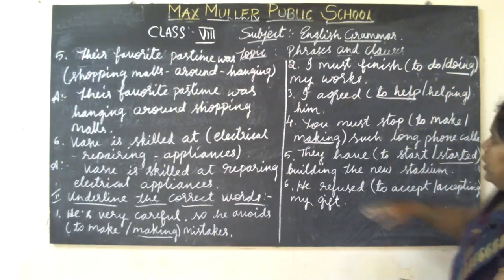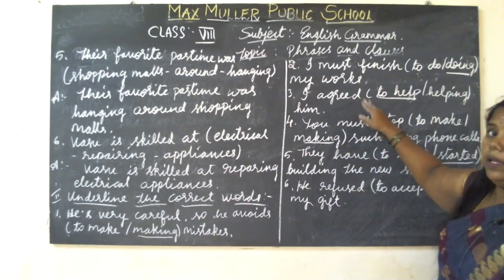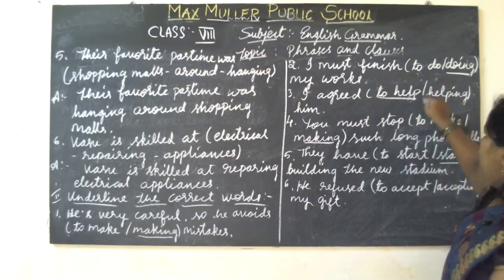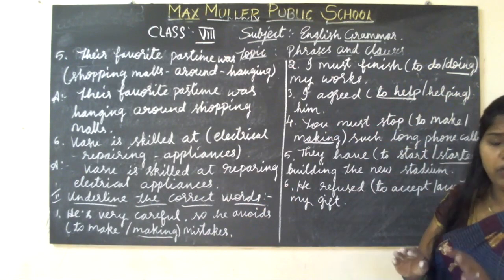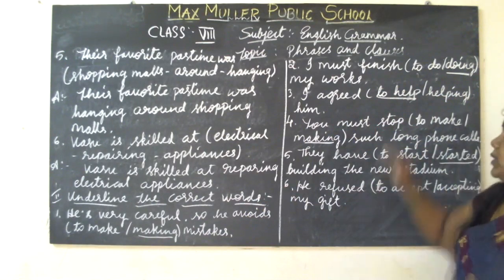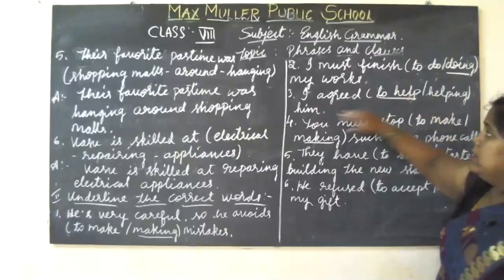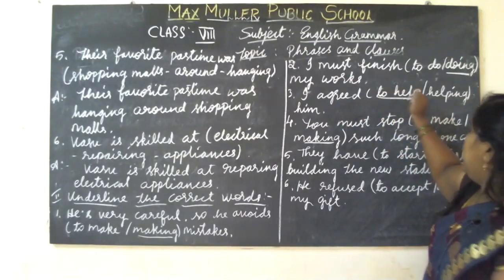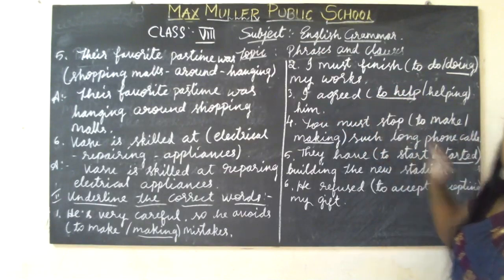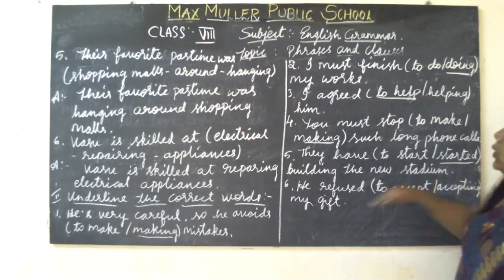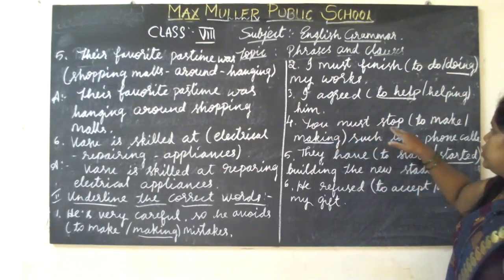The third one: I agreed to help or helping him. So, I agreed to help him, not helping him, right? I agreed to help him. This is the proper sentence.